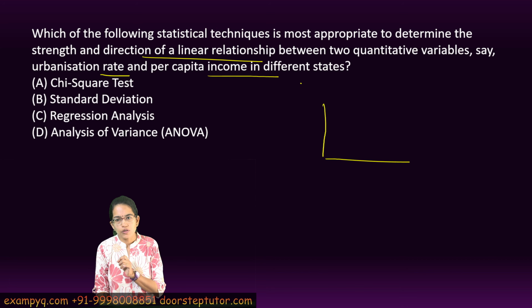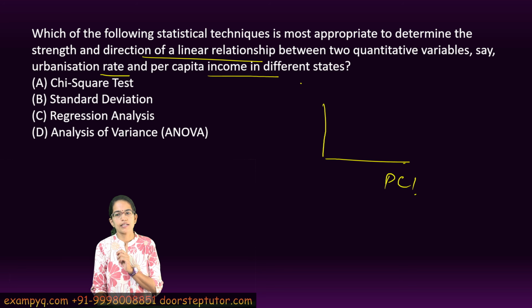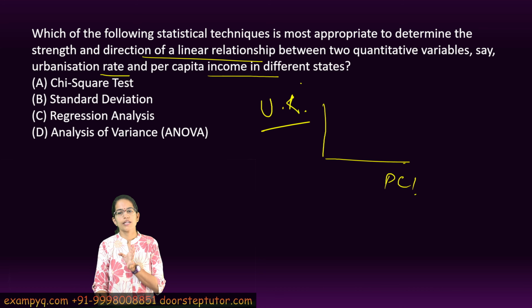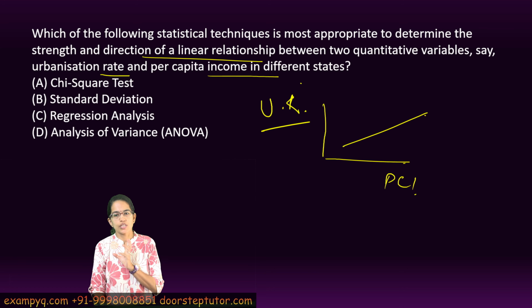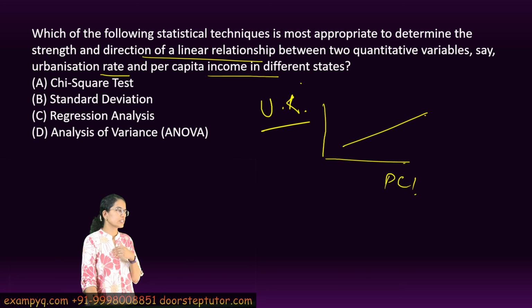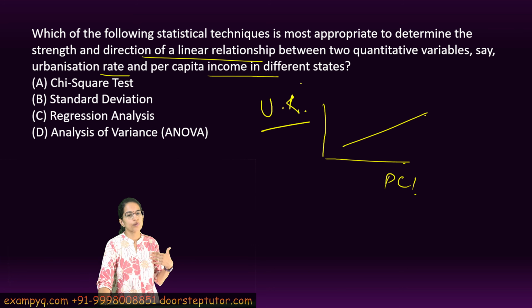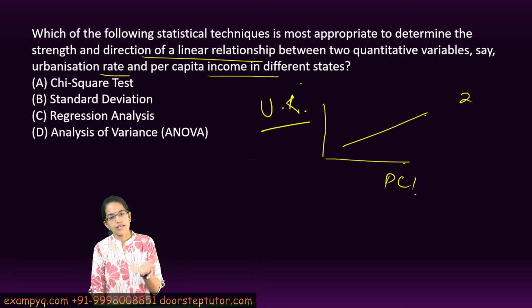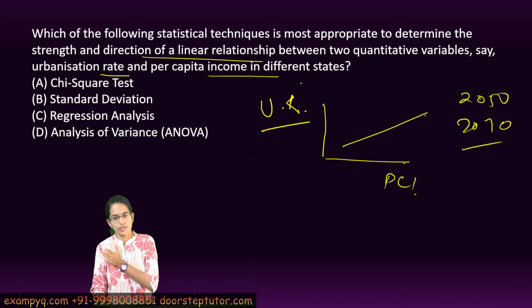Because we are trying to model a relationship between a dependent variable, which is the per capita income, versus the urbanization rate, which is an independent variable, and this would determine the strength and the direction of the relationship, right? So this would be a way through which you can even extrapolate what would be the scenario in 2050s, 2070s again, and what has been the phenomenon so far.